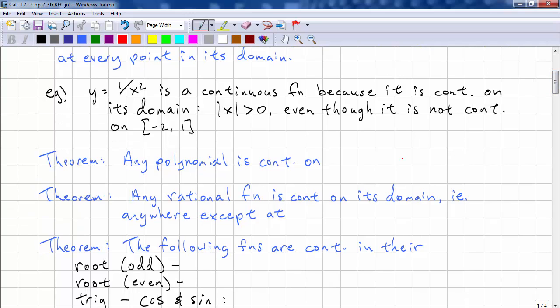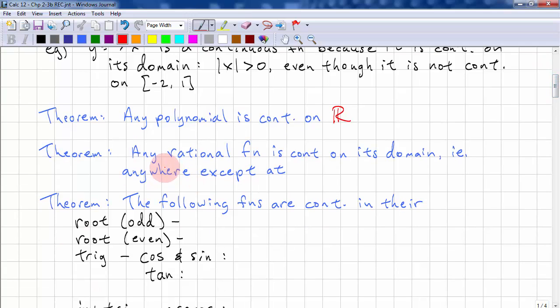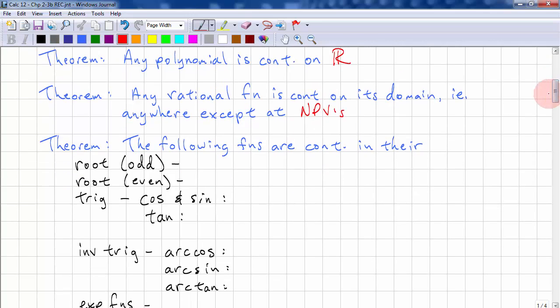So here are some theorems. We're not proving all of them. Any polynomial is continuous on all reals. Any rational function is continuous on its domain, that is, anywhere except at non-permissible values. And the following functions are continuous in their domains.